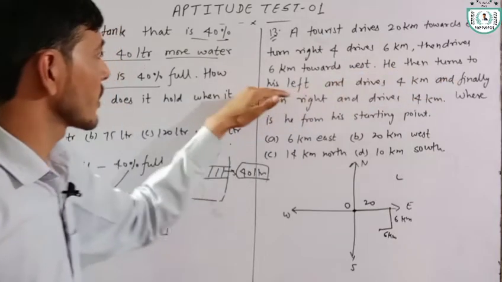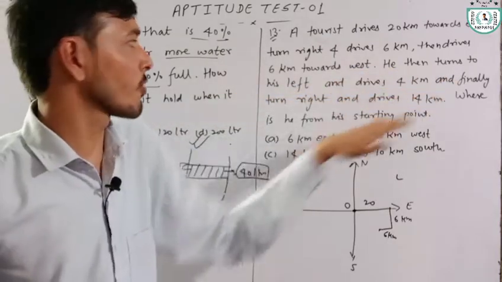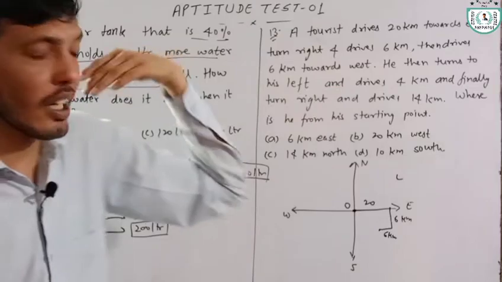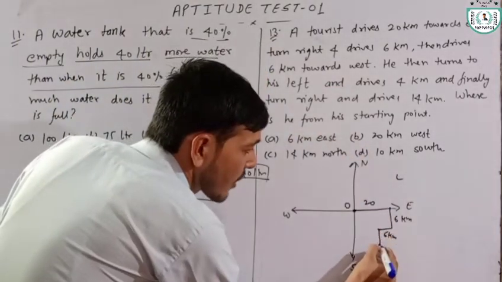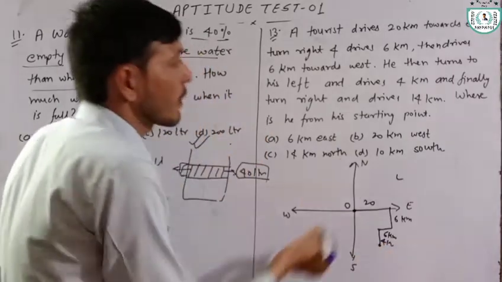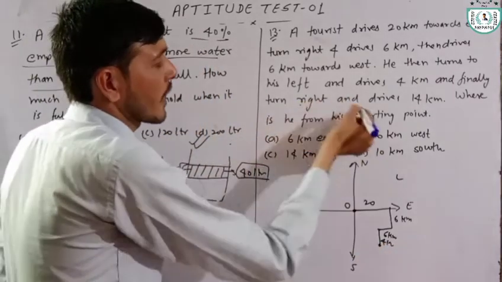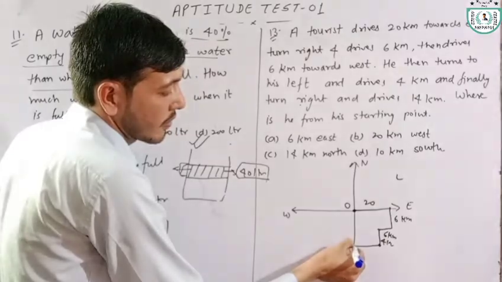He then turns to his left and drives 4 kilometer, and finally turns right and drives 14 kilometer and reaches here.